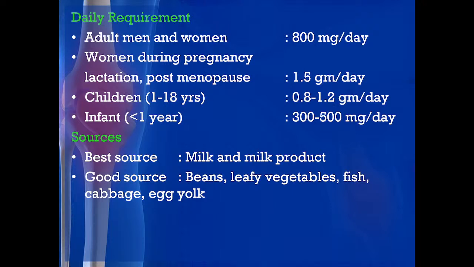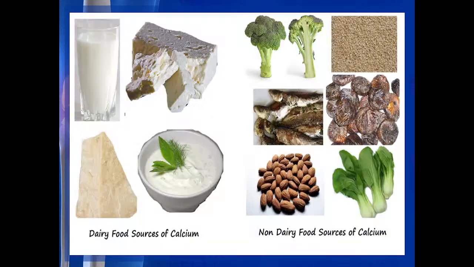Okay. Now, the sources of calcium: the most calcium is present in milk and milk products. Okay. And there are also some good sources like beans, leafy vegetables, fish, cabbage and egg yolk. But maximum what we get is through milk and milk products. So, these are the dairy sources of calcium and the non-dairy food sources of calcium.